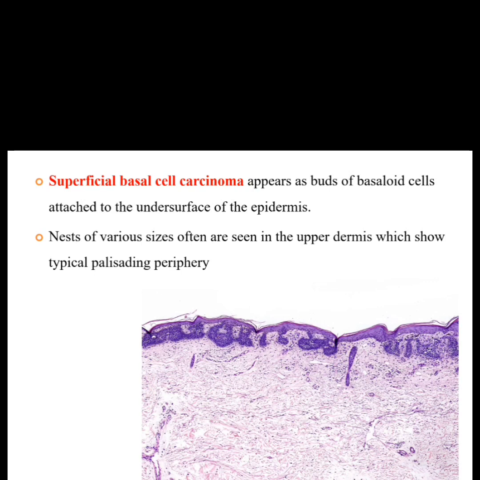overlying epithelium. The nest of various sizes often are seen in the upper dermis, which show typically palisading peripherally. Okay, these nest of the epithelium which are present, they may show palisading, and they are present superficially, and they are connected to the basal cell of the epithelium.